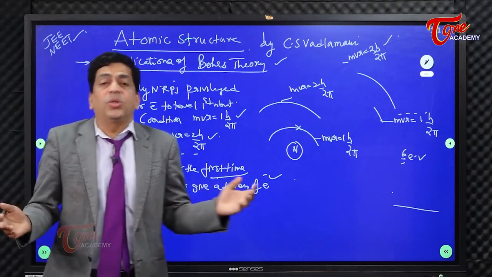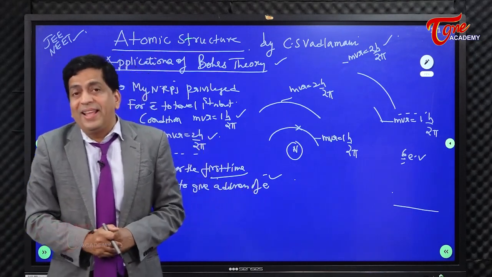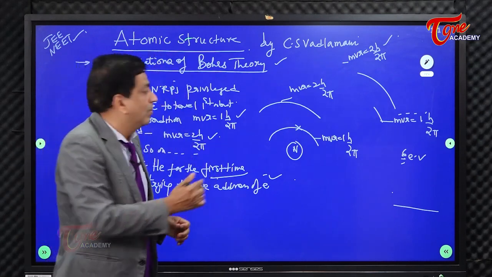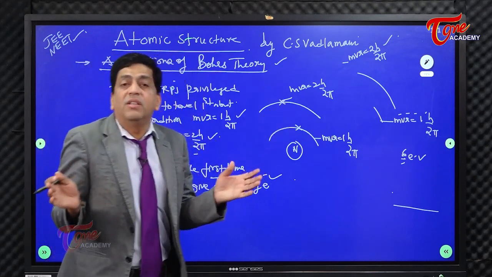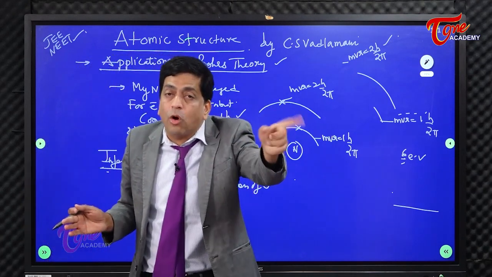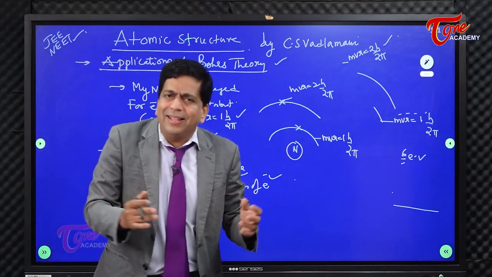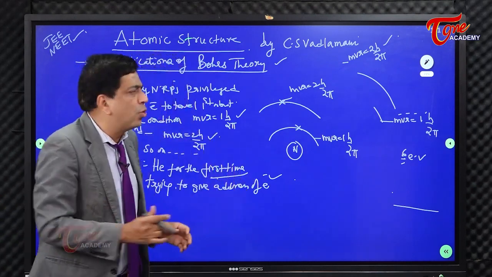Then if you say, no sir, the electron is not there in the first orbit, the second thing he will tell is that it is in the second orbit. If you don't find it in the first orbit, you will find it in the second orbit. If you say that no sir, the electron is not there in the second orbit, then he will ask you to go to the third orbit.